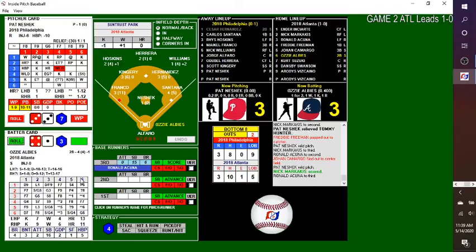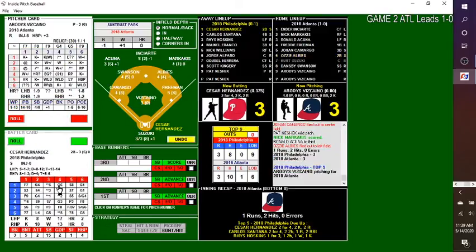Ozzie Albies with the pitch. Fly ball into left field. Hoskins makes the grab, and we're tied heading into the 9th inning. 1 run, 2 hits, no errors. Hernandez, Santana, and Hoskins due up in the top of the 9th for the Philadelphia Phillies. Here in game 2, Atlanta leads the series 1-0. Vizcaino will come in to pitch the 9th.